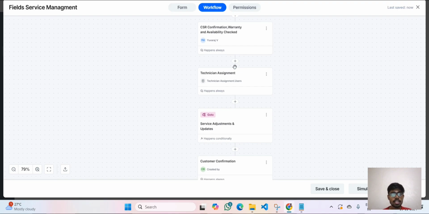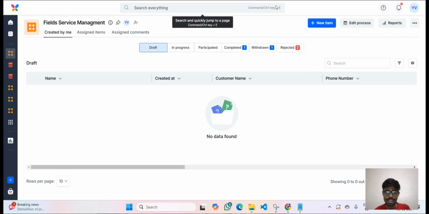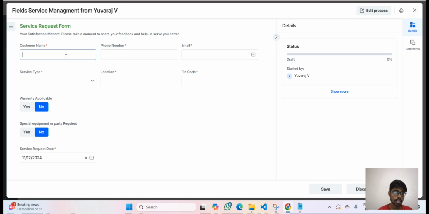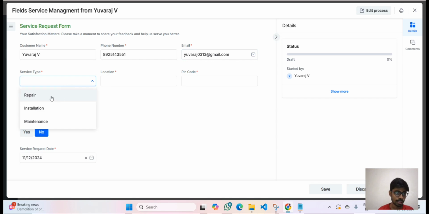Now let us see the simulation. So now I will explain how the workflow is going to be. Let us create a new item. Right now I am the customer, so let us give a customer service request. My name is Yuvraj V. Let us give my phone number, and let us give the mail ID. For every field I have also set the validation.